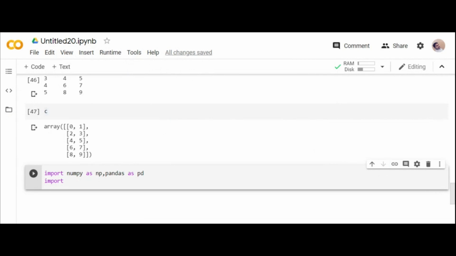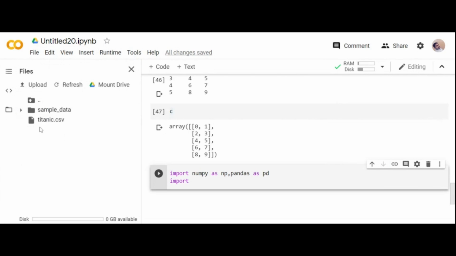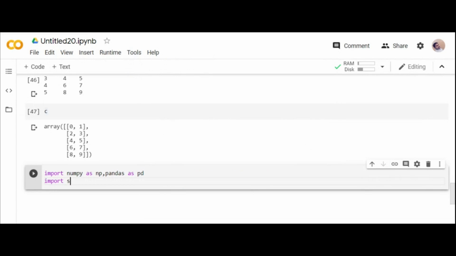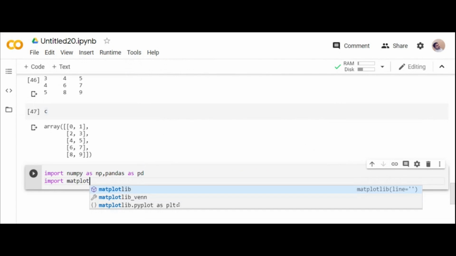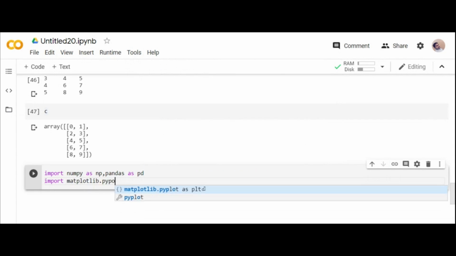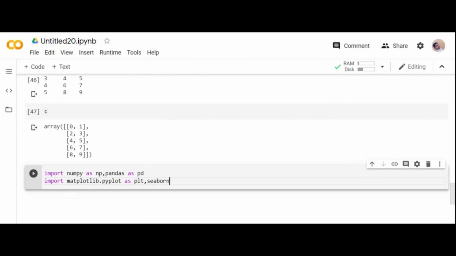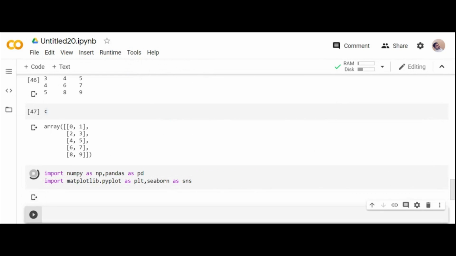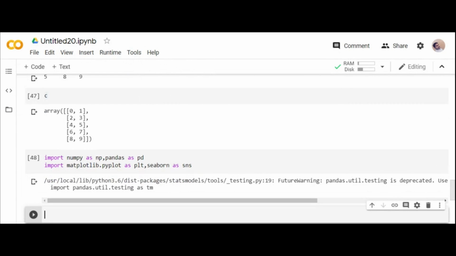When you upload the file, you can see your file present over here. See, you're having titanic.csv. Now I'll import my plotting library, because matplotlib stands for mathematical plotting library, where you can visualize. Seaborn is an advanced library where you can go for more advanced kinds of plotting. You may have better advantages over matplotlib with Seaborn.